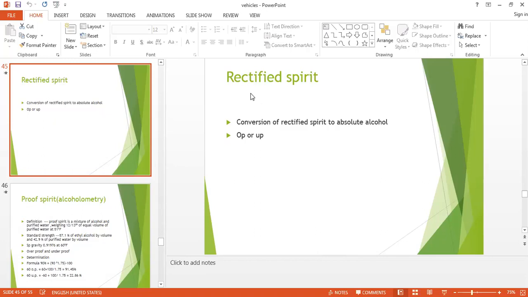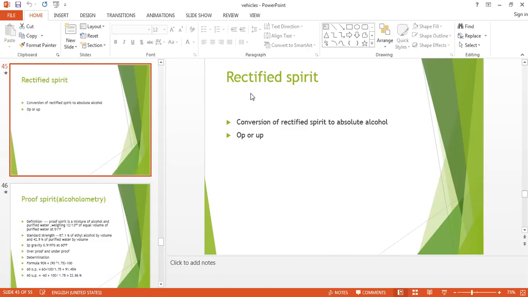That means if you say 60 degree, what contents will it have? 100 volumes of alcohol is diluted with the purified water that will give 160 volumes of proof spirit. In other words, it means the pure rectified spirit contains 160% proof spirit. So 60 degree overproof means 100 volumes of alcohol and 60 volumes of purified water. So in this way, it contains 160% of proof alcohol.